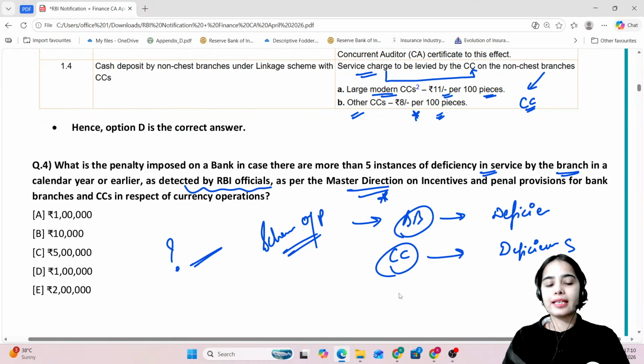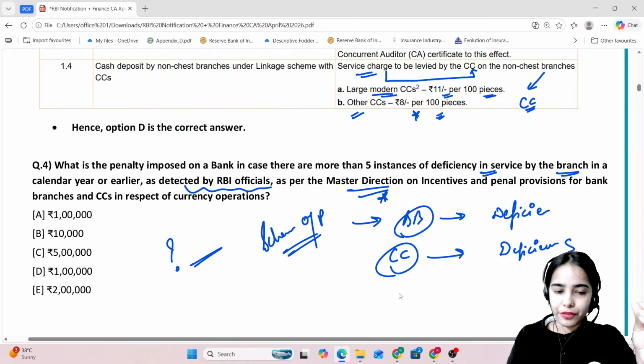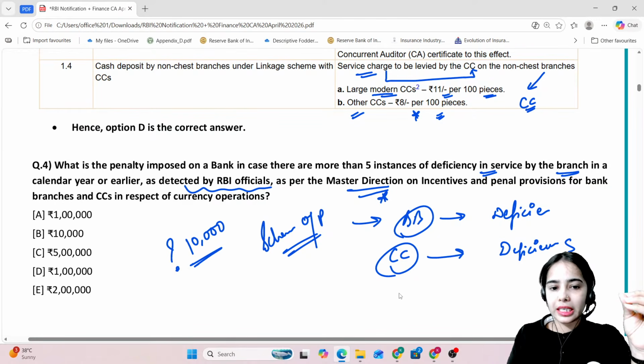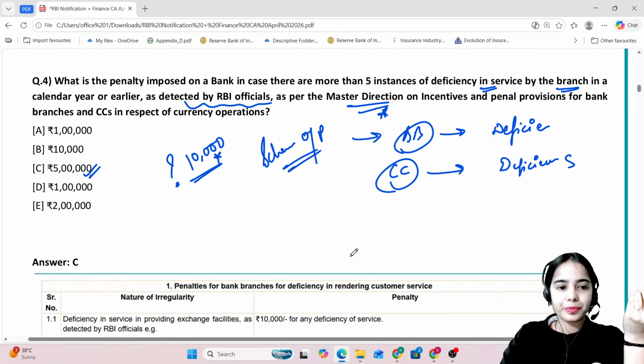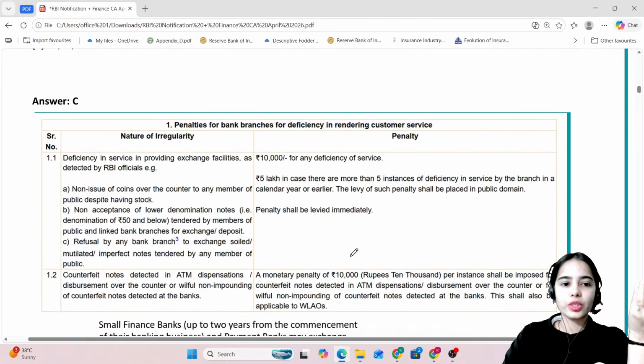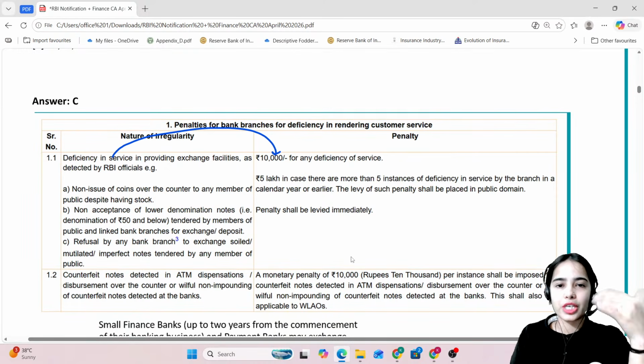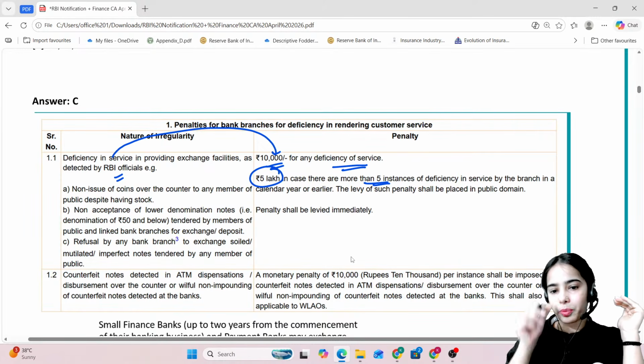For one instance of the deficiency in service, the penalty is 10,000, and for more than 5 instances, the penalty is 5 lakh rupees. So here C is the right answer. Deficiency in service in providing the exchange facilities as directed by the RBI officials: 10,000 for any deficiency of service, and for more than 5 instances, 5 lakh rupees is the penalty.